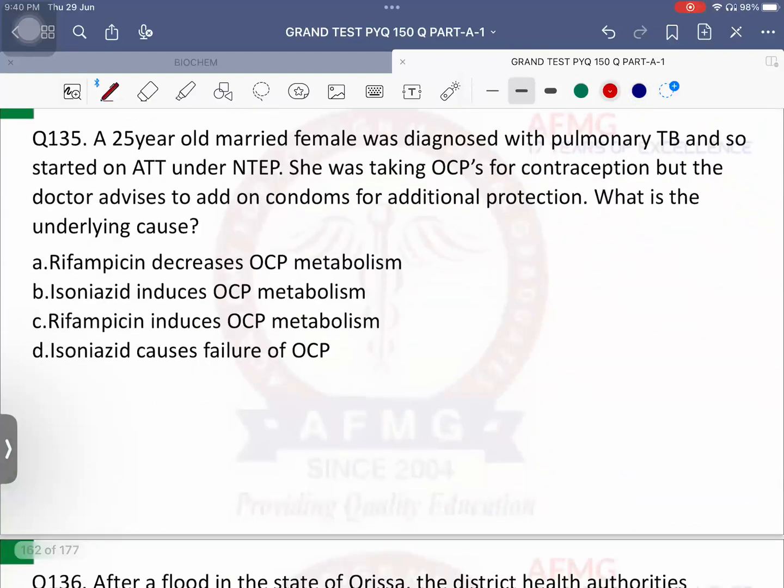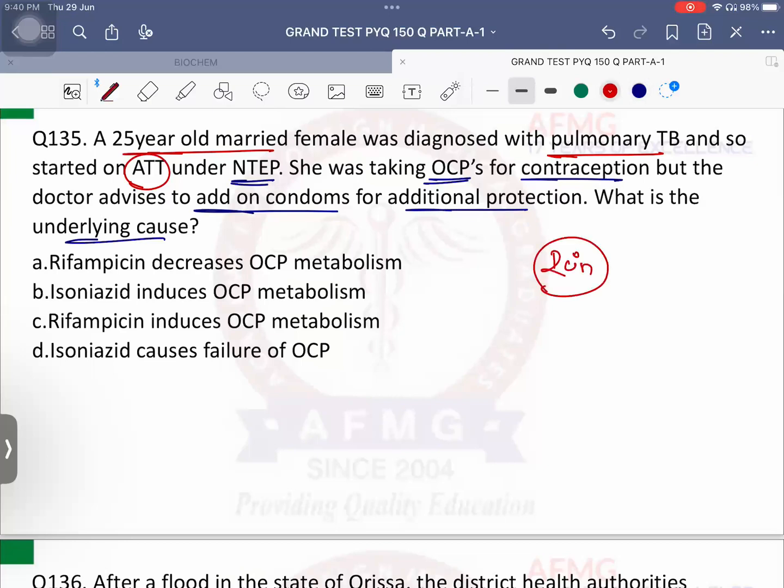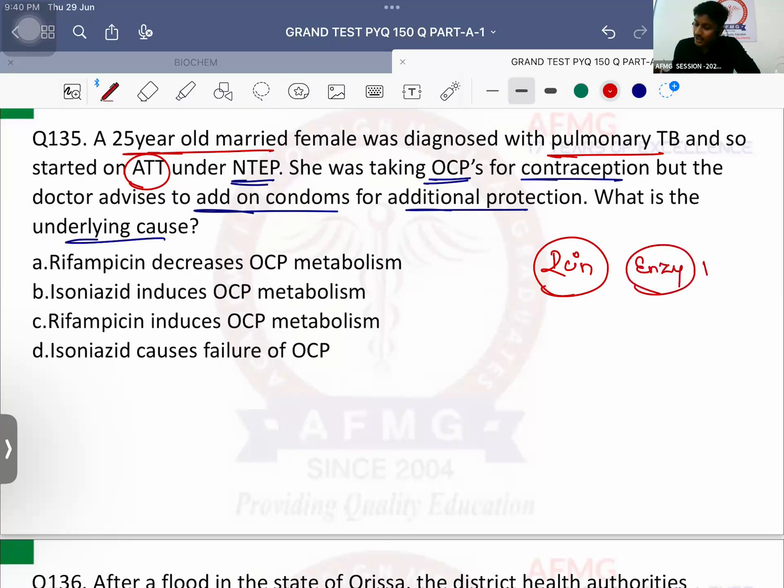A 25-year-old female was diagnosed with pulmonary TB and so was started on anti-tubercular therapy under National TB Elimination Program. She was taking oral contraceptive pills for contraception, but the doctor advises to add on condoms for additional protection. What is the underlying cause? Rifampicin. It was a part of GPRS cell phone. So it is an enzyme inducer or it is an enzyme inhibitor? It is an enzyme inducer.